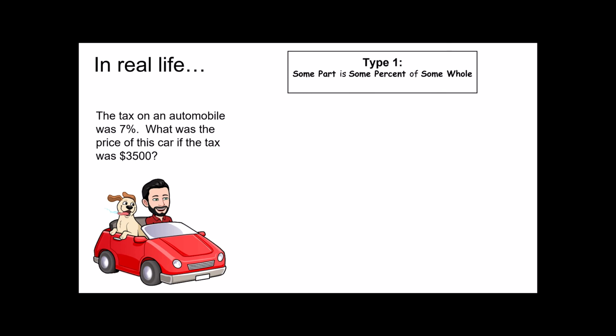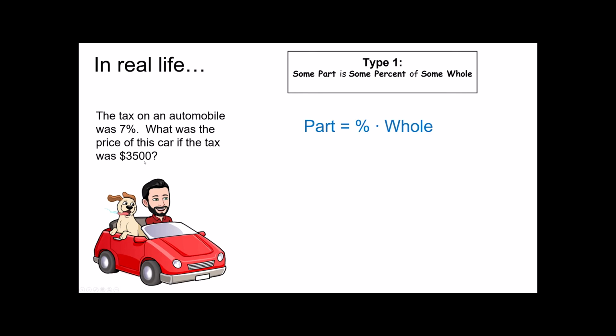The tax on an automobile was 7%. What was the price of this car if the tax was $3,500? Notice I'm trying to find the price of the car if the tax is $3,500. What I do know is that the tax was 7%. This 7% of the price is the $3,500.